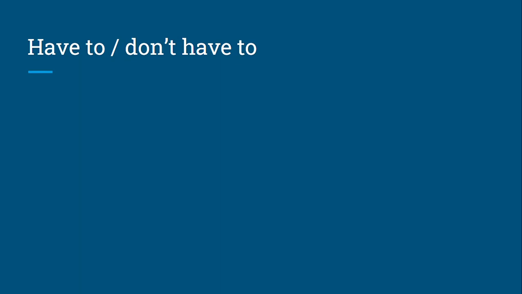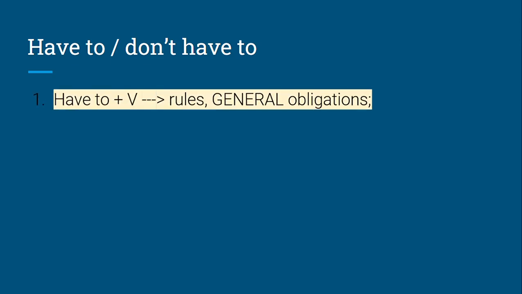Have to and don't have to. Let's talk about these modal verbs a little bit longer because it's quite tricky when we have another modal verb, must. So, have to plus verb we use when we talk about rules, general obligations.